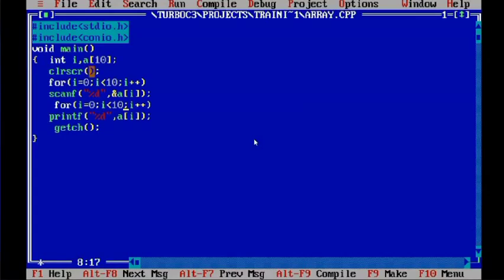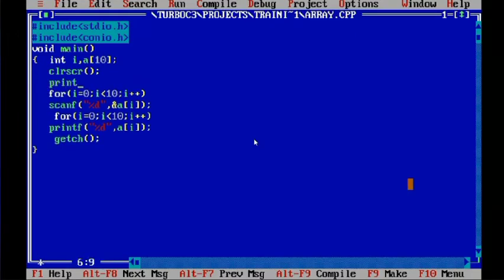Let us give some printf. We will just write "enter 10 integer values". Give a semicolon. Then while printing, we'll give \n for better understanding.